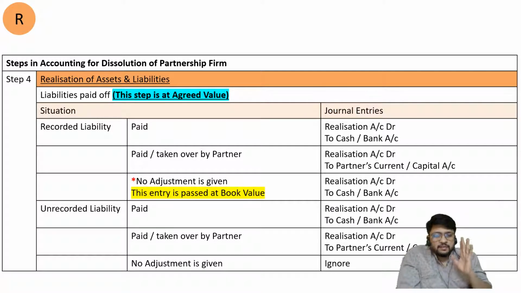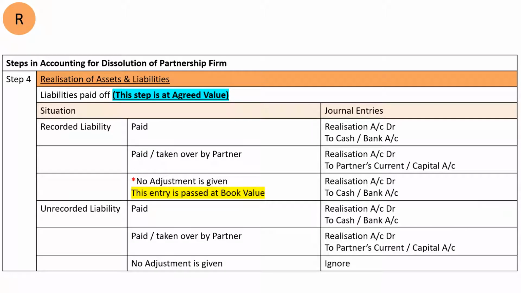Don't get confused. Recorded asset, no adjustment is given, ignore. Unrecorded asset, no adjustment is given, ignore. Unrecorded liability, no adjustment is given, ignore. Recorded liability, no adjustment is given, then assume that it is paid at book value and pass the entry realization account debit to cash or bank account.